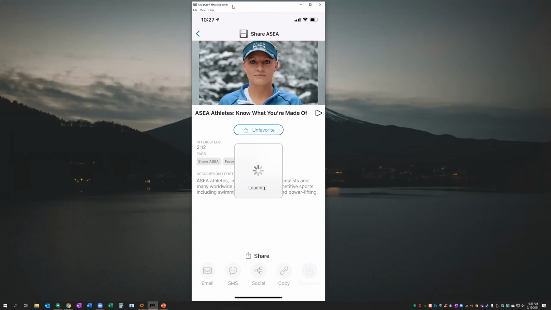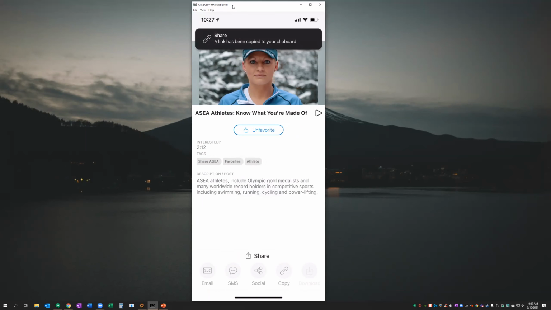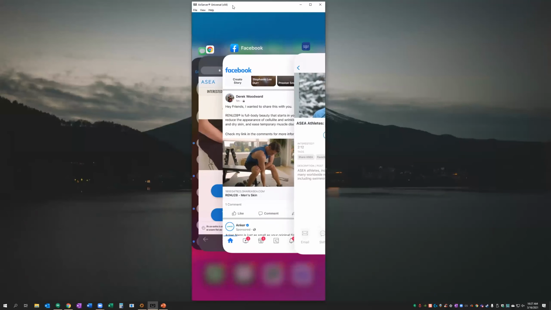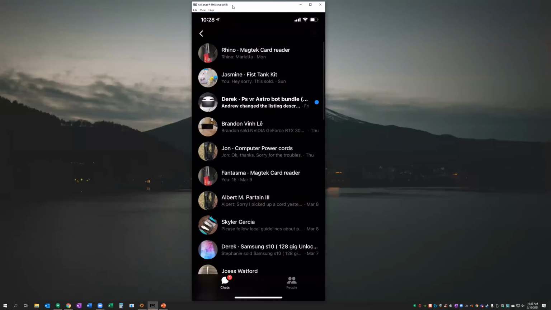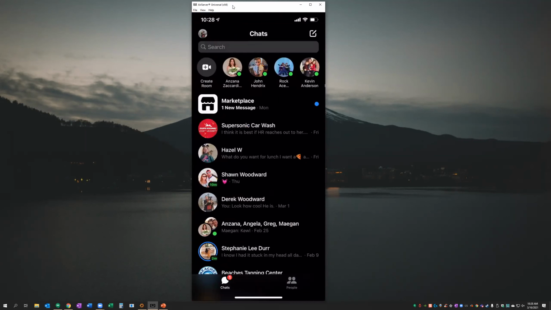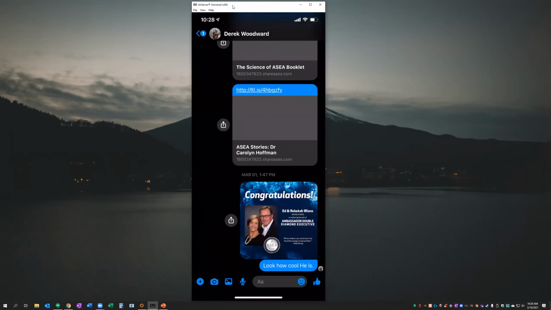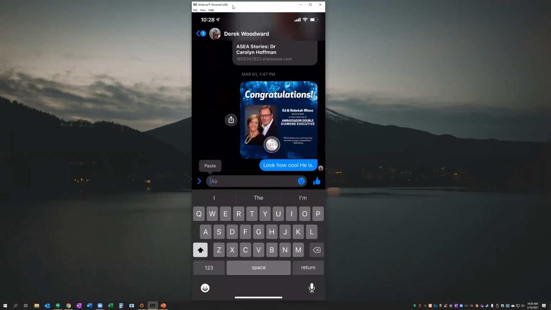And what that's going to do is copy a link for James so that when you share it on Facebook Messenger, you are going to get an alert when that contact watches that video. So let's go back. Now that we have that link copied, we can go into our Facebook Messenger here, and we can paste it and send it.